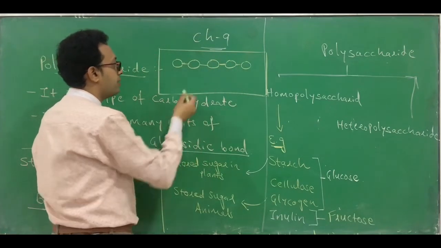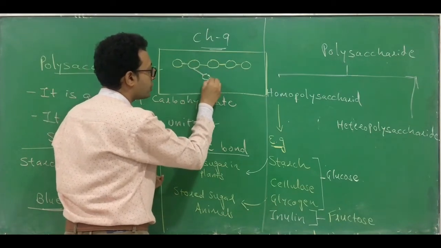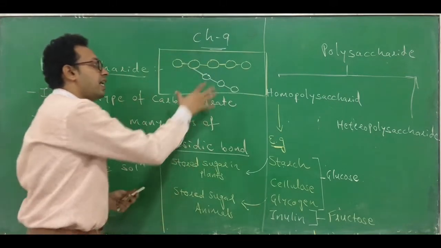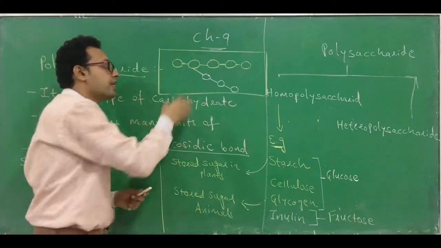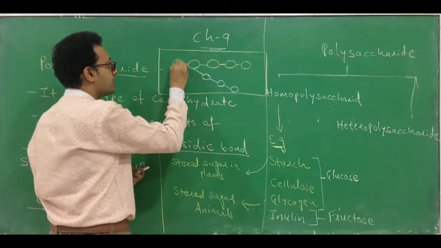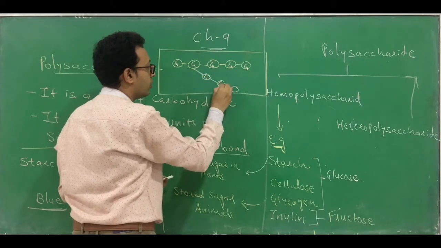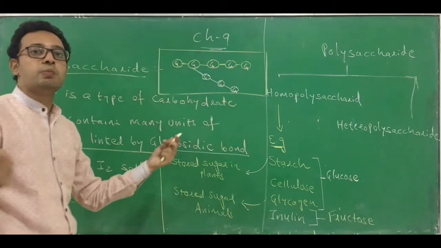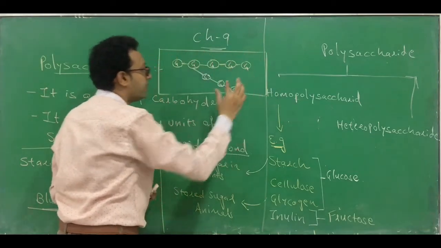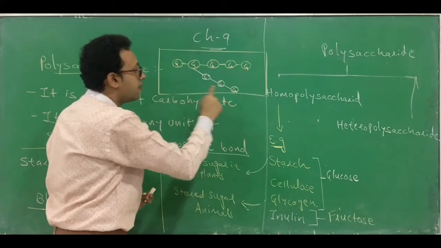Now from that, one branch is going to be formed. I am showing it like this. This is also a glucose molecule. Such a branch is formed, and such a kind of structure is found. The circle indicates that it's a glucose molecule; I am writing G, glucose, in the circle. Starch is a polymer of glucose, many units combined, but they can be arranged in two ways. One is a linear arrangement, and apart from that it also has a branched arrangement. This one is also called unbranched and this is called branched.